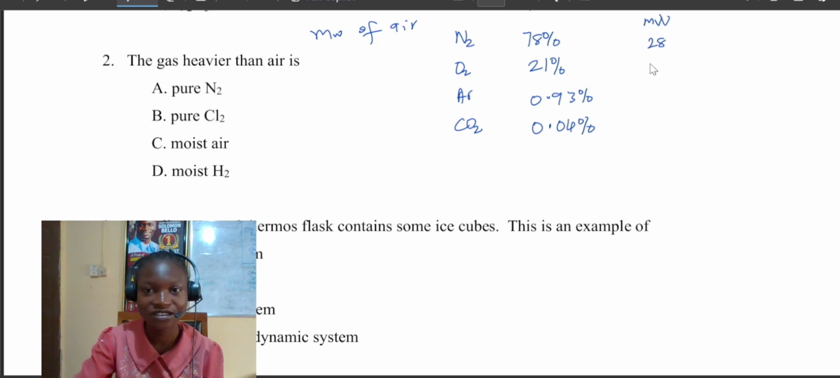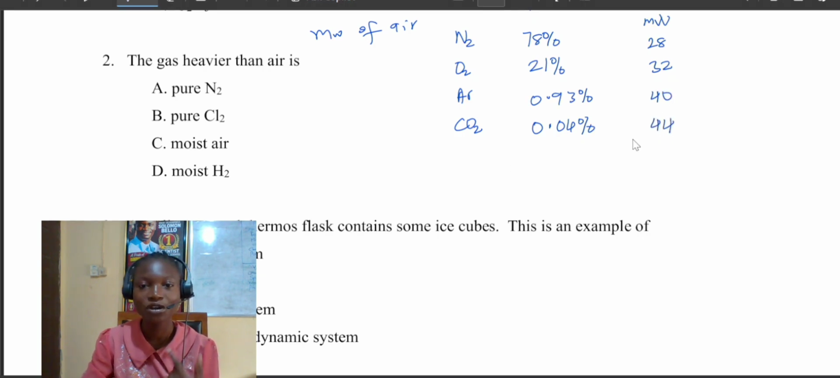Then for oxygen, that will be 16 times 2, that is 32. Then argon, the molecular weight of argon is 40. Then when you calculate the molecular weight of carbon dioxide, that is 44. So the next thing you are going to do now is multiply all this together. So the molecular weight of air